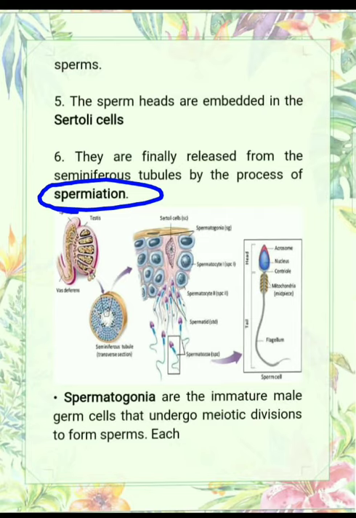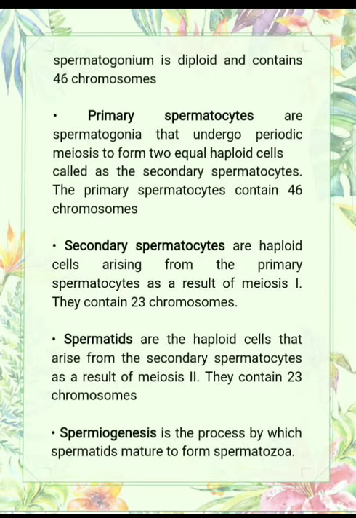Actually, spermatogonia are the immature male cells that undergo meiotic division to form sperms. Each spermatogonium is diploid and contains 46 chromosomes.